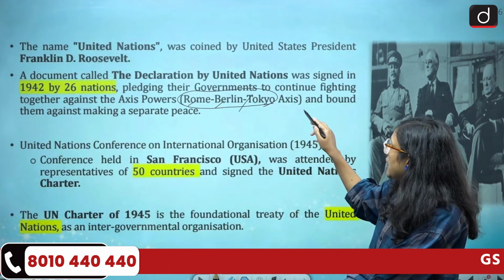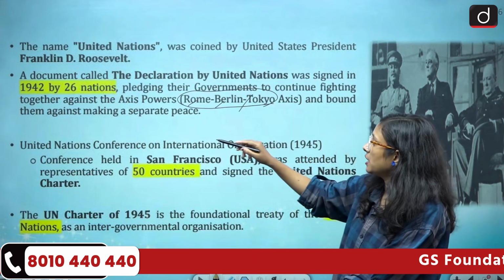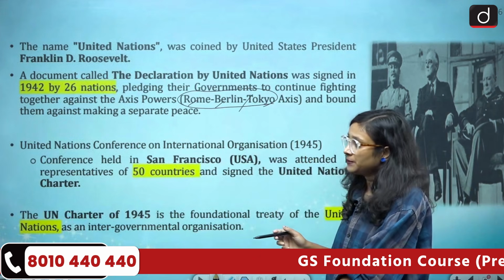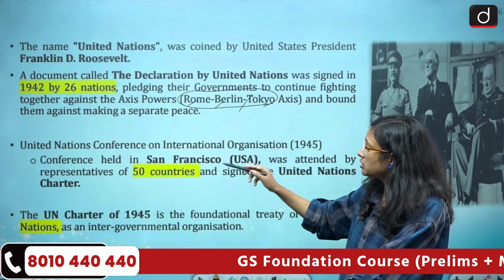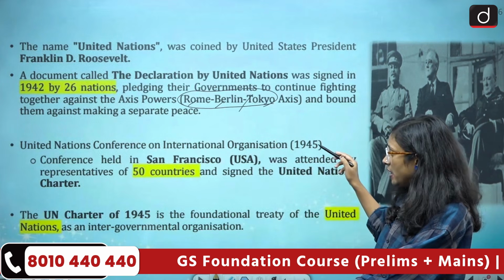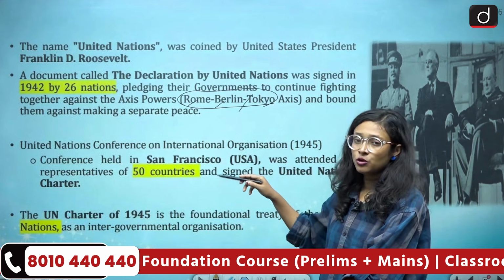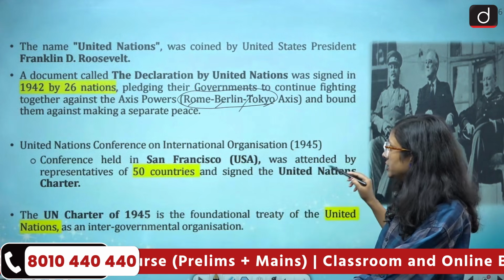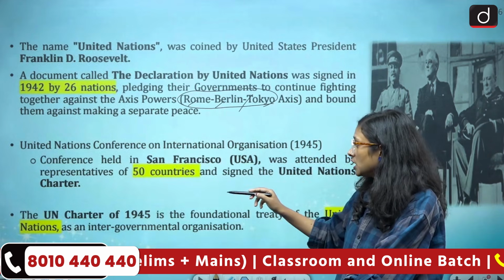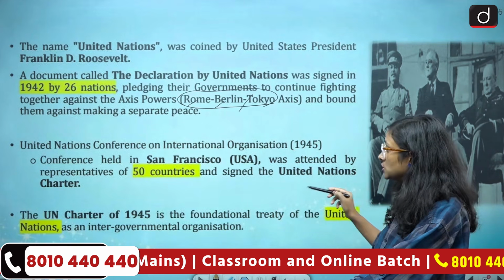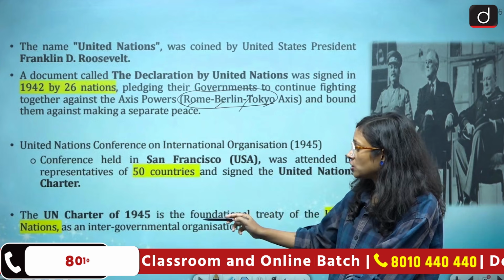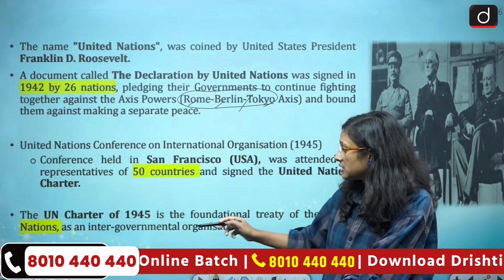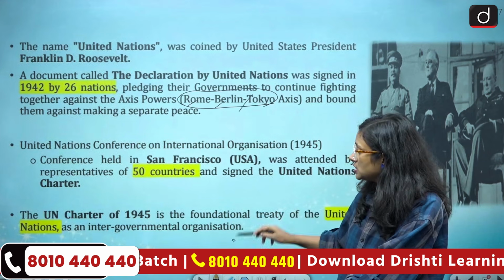So they were the Axis powers and bound themselves against making a separate peace. Then there was the United Nations Conference on International Organization in 1945. This conference was held in San Francisco, USA, and was attended by the representatives of 50 countries, who signed the United Nations Charter. The UN Charter of 1945 is the foundational treaty of the United Nations as an intergovernmental organization.